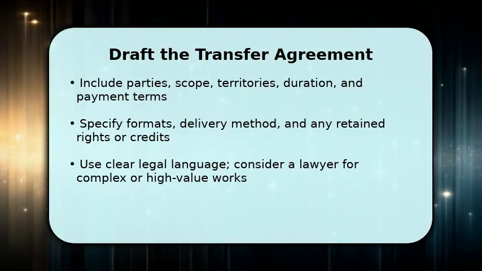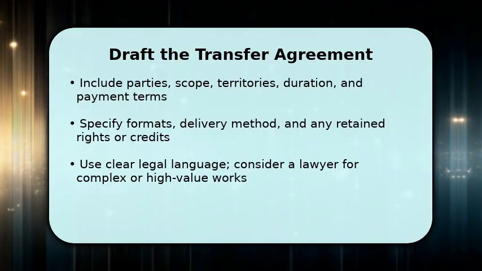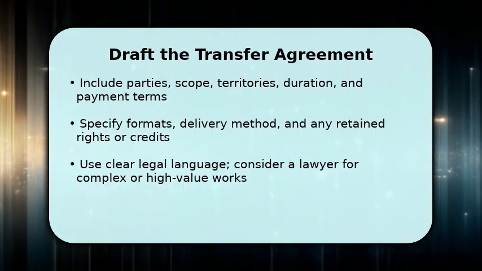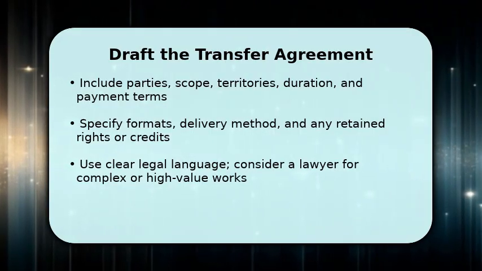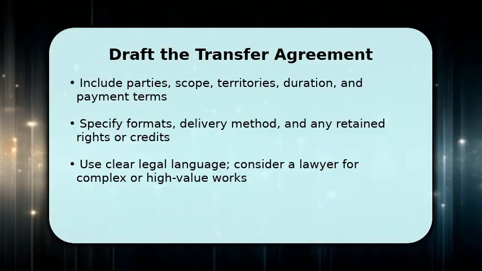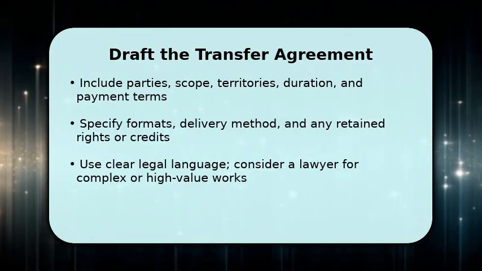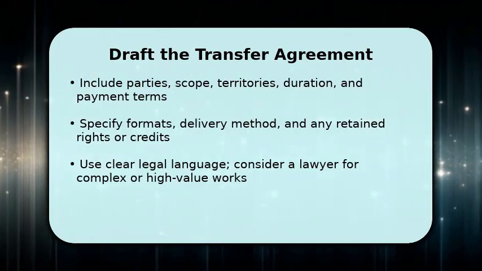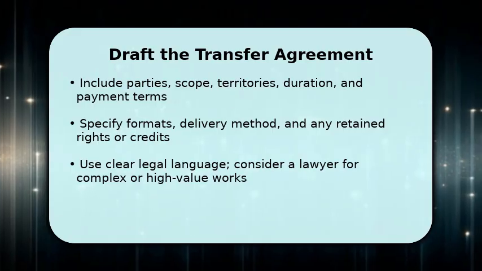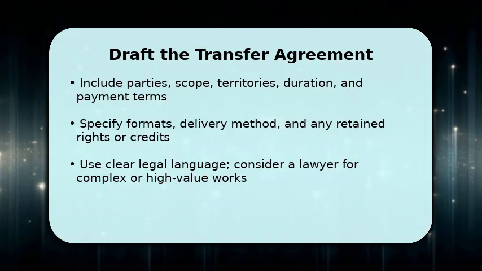Verbal promises won't suffice. Start with parties' legal names, a precise description of works, the scope of rights transferred, territories, and duration. Add payment, delivery format, metadata obligations, and whether credits or moral rights are retained. Once done, include signatures, dates, and witness or notary if required. If the deal is complex or valuable, make sure to consult a lawyer so terms aren't ambiguous and later contested.